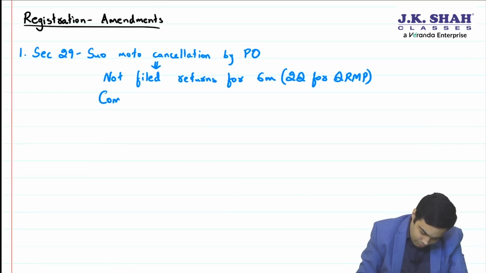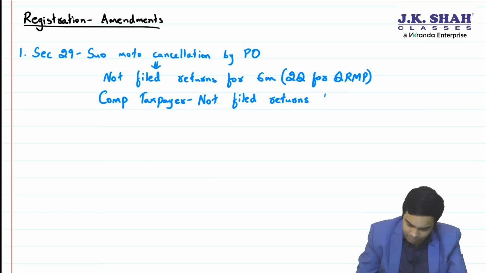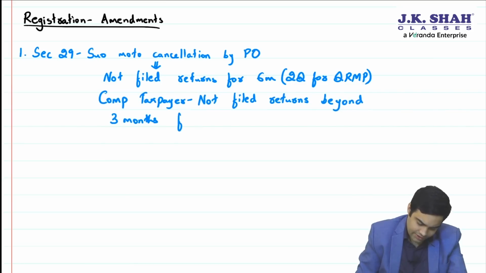And for composition taxpayer, not filed returns beyond 3 months from due date. Beyond 3 months from due date.